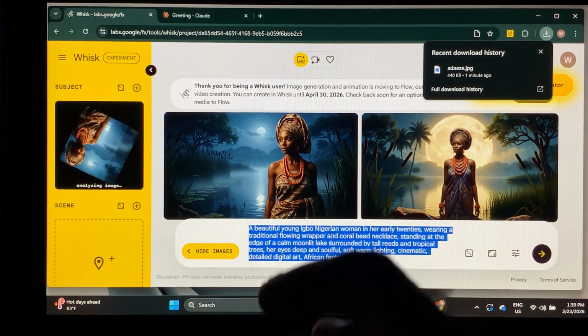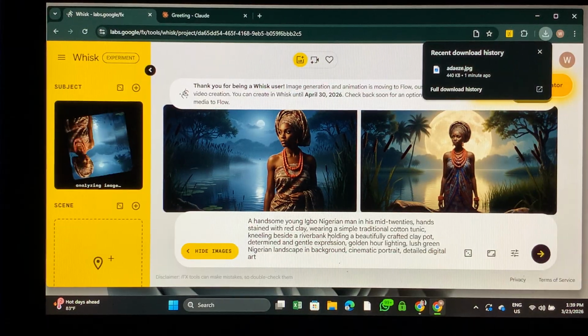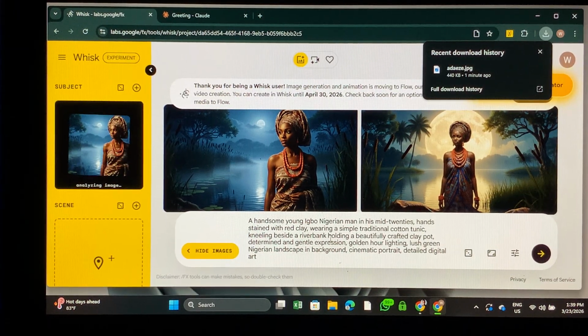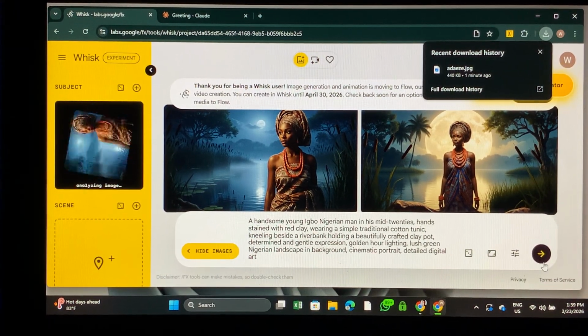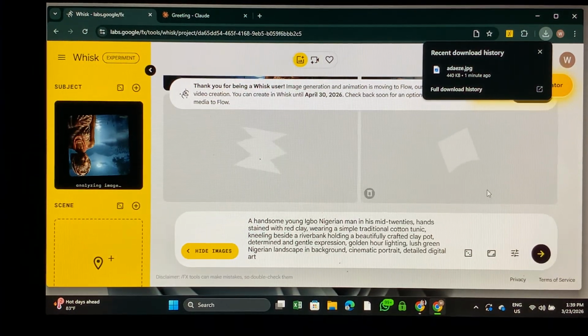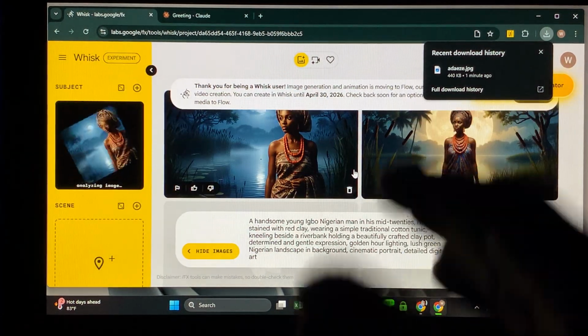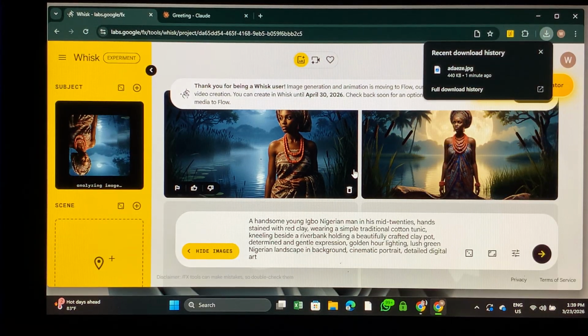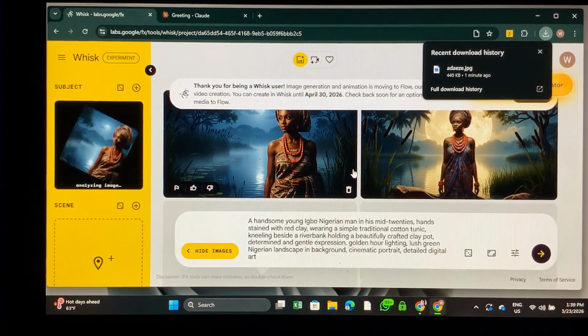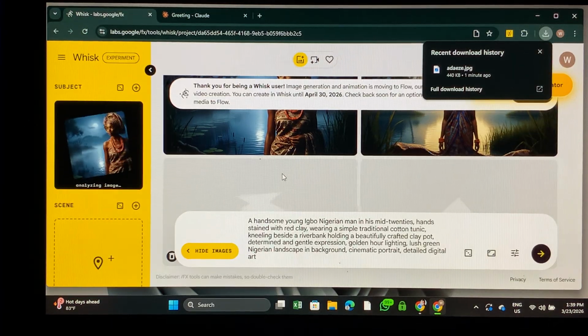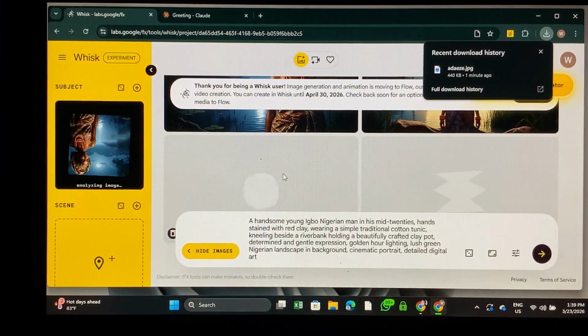So just Control V, that's all. Now we are going to generate this and see what it's going to give us. Remember, we have generated Adaeze already. Now it remains the other guy, I mean the lover. Let's create the lover.